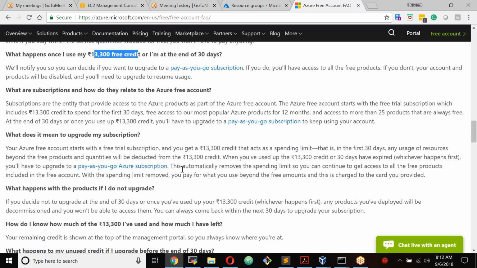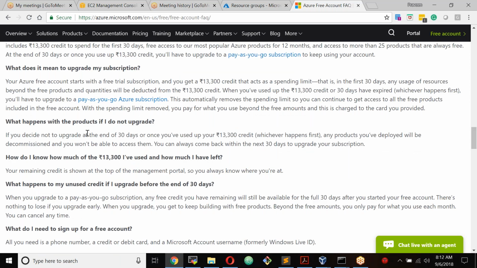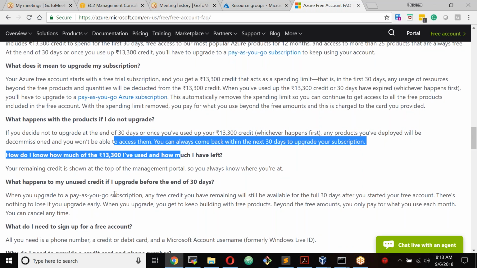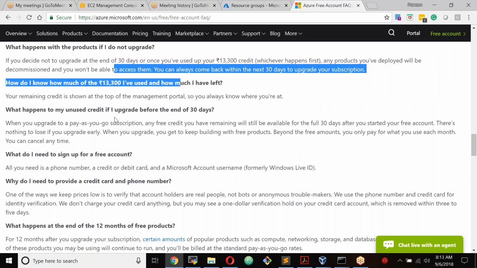What happens if I don't upgrade? If you decide not to upgrade at the end of 30 days, any products that you have deployed in your account will be decommissioned and you will not be able to access them. How do you know how much amount is left? You can go to the site and see how much amount is left in the subscription section. And what happens to any unused credit? Any credit that is left will not be carried forward to the next month.